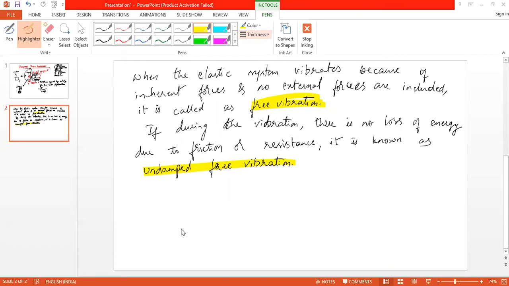Natural frequency omega n, what is it? Omega n is equal to root of k by m. This is the equation. Omega n is the property of the body. It is the property. Manish, are you listening? Yes, sir. Okay, omega n is the natural frequency of that body. It is a property of the body.